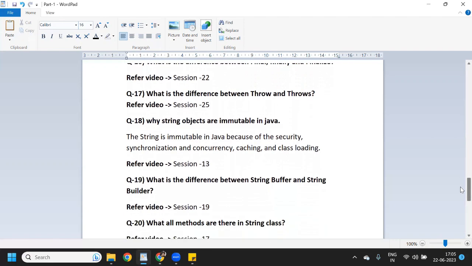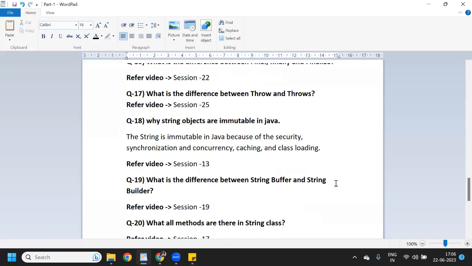And question 18, why are string objects immutable in Java? Mostly the interviewer asks this question. I have written here, the string is immutable in Java because of security, so that if you have defined any string, other people cannot modify it. Also because of synchronization and concurrency, caching, and class loading. If you want to explore more, I have explained this under session 13.